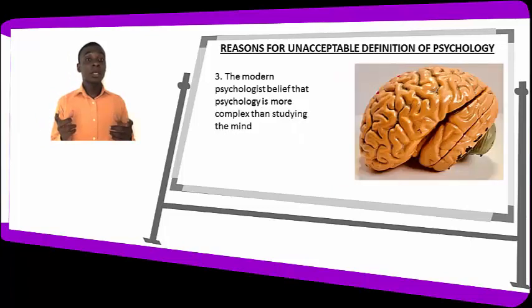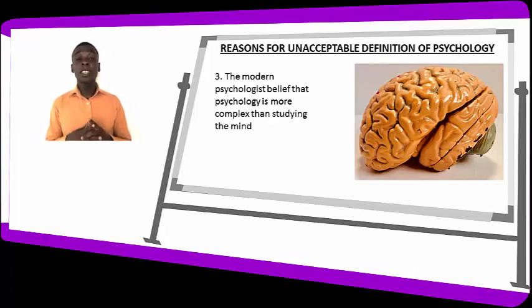And number three is that modern psychologists believe that psychology is more complex than studying the mind. It's not just studying the mind alone, but many other concepts come in as you study psychology, like emotion, feelings, and stimulus. So psychologists are saying that psychology is more complex than studying just the mind.